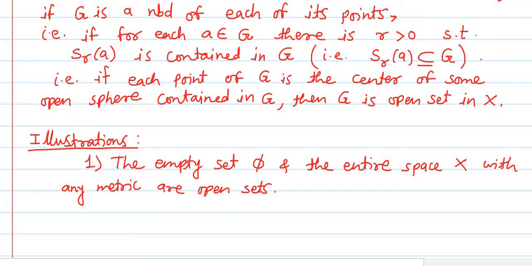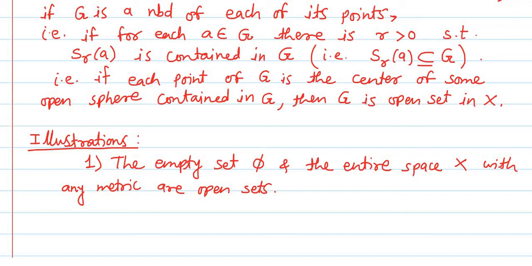See here. We have said that a set is said to be open if it is a neighborhood of each of its points. Next, when will a set not be called open? A set will be called not open if there exists at least one point in it of which that set is not a neighborhood. If G is a set such that there is at least one point in G of which G is not a neighborhood, then obviously G is not open.